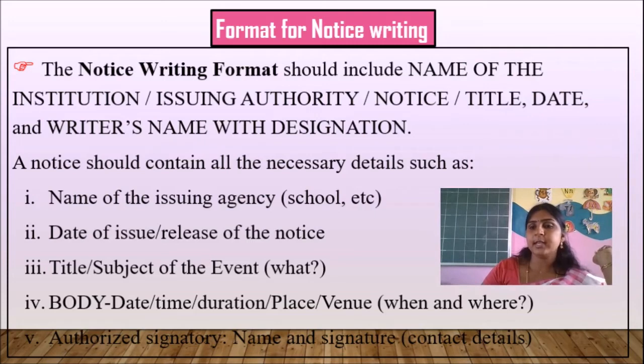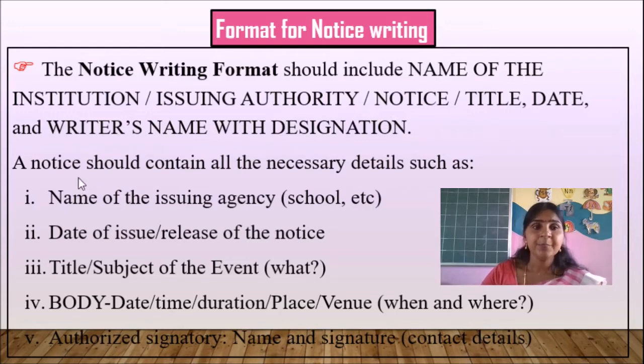So here is a format for notice writing. The notice writing format should include what first? Name of the institution, issuing authority, notice, title, date, and writer's name with designation. So what do we have to follow in the heading? The name of the institution or issuing authority, notice, title, date and writer's name with designation. This will be clearly given in the sample papers.